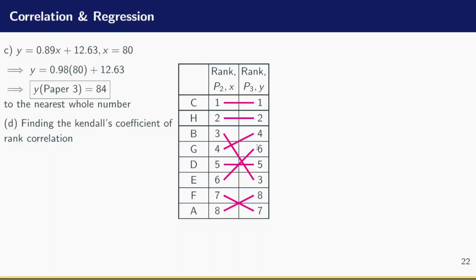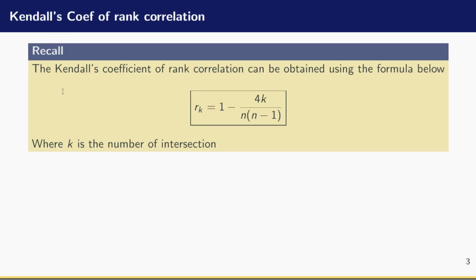Now that we have done this, the next thing we have to do is apply the formula for the Kendall's coefficient of rank correlation. Now, this is the formula here. The formula states that Rk is equal to 1 minus 4k divided by n into n minus 1. Now, what is k? K is the number of intersections.